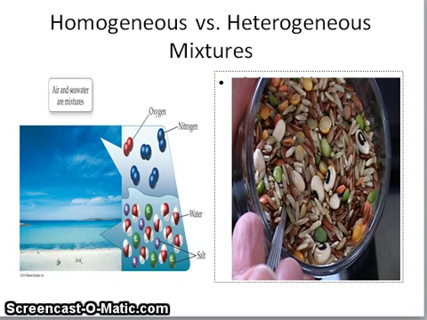Here are other examples of homogeneous and heterogeneous mixtures. Again, we have air as an example of a homogeneous mixture as well as seawater. For a heterogeneous mixture, we have some sort of a soup mix.